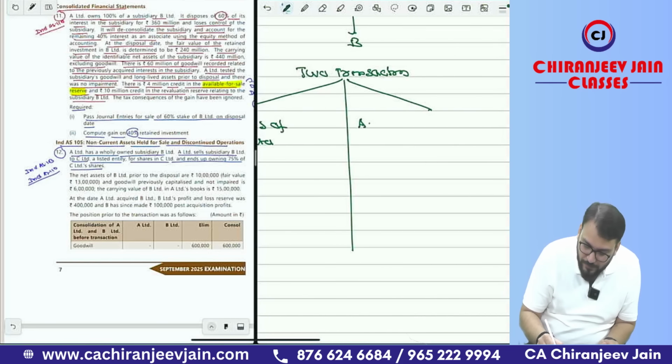Acquisition of 75% equity shares, means control